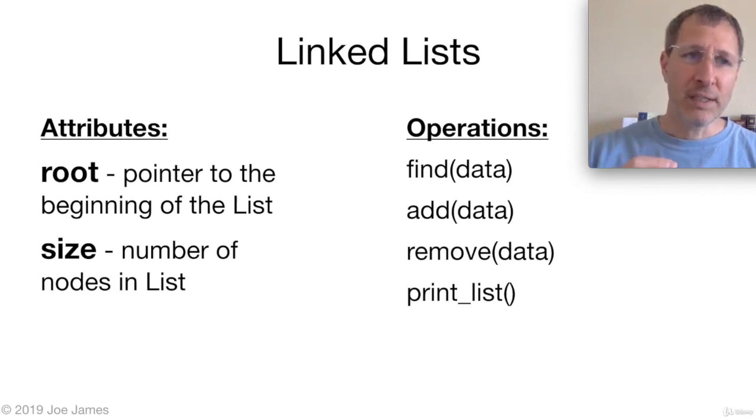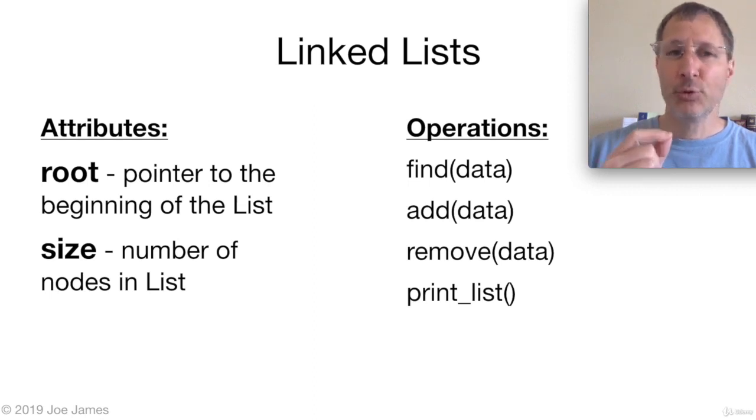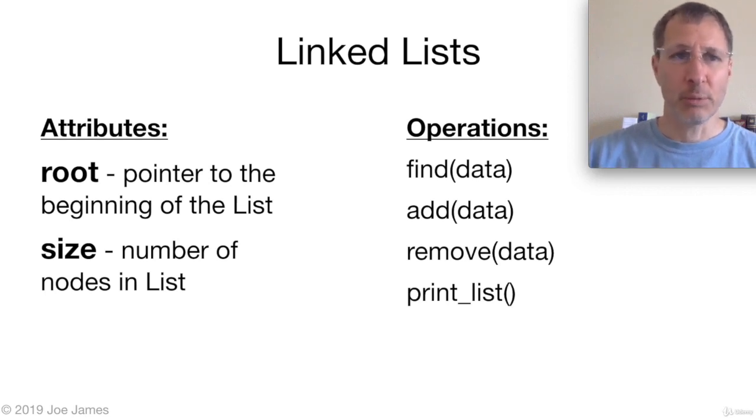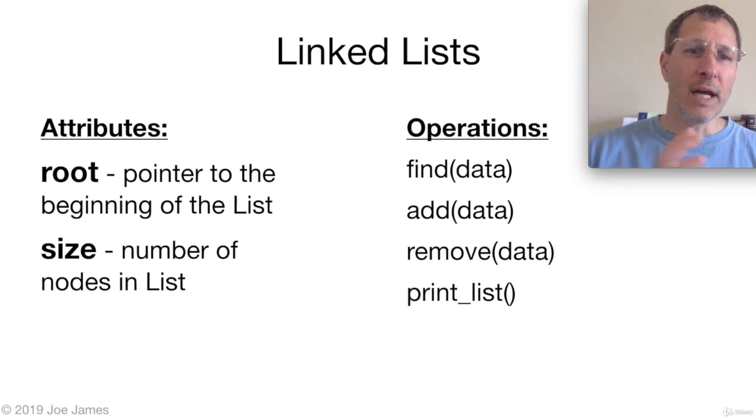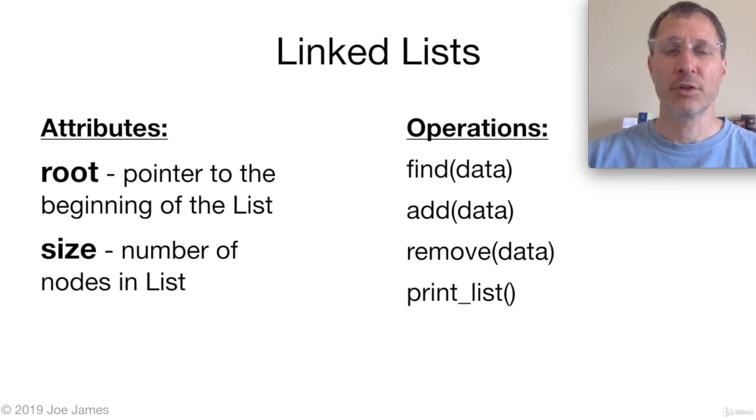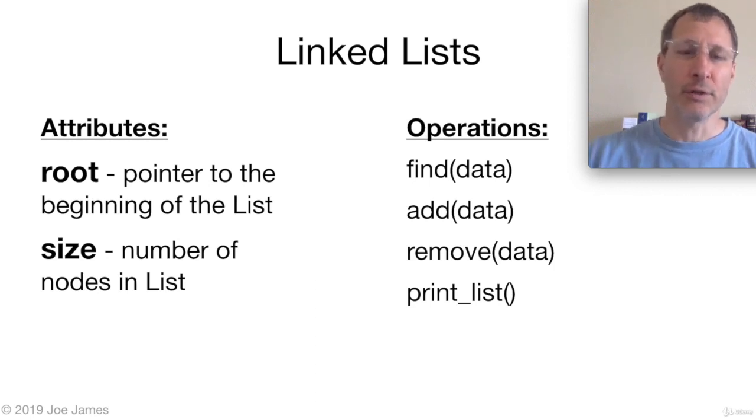For each linked list, we need to be able to find data, we need to be able to add a piece of data, we need to be able to remove a piece of data from the linked list, and we need to be able to print the list somehow. So we're going to see how each of these operations works, and then we're going to see how to code it in Python. Now the attributes for a linked list: you have a pointer to that root node, and we're also going to track the size of the linked list, so at any given time you could find out how many nodes are in the list.